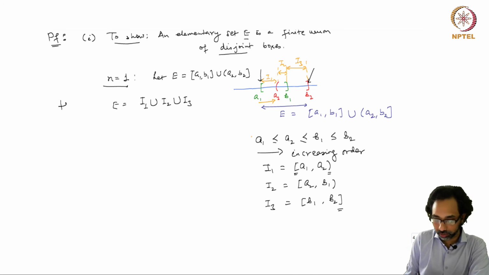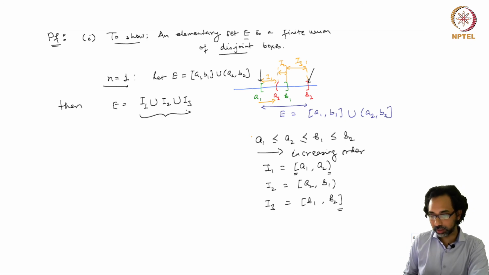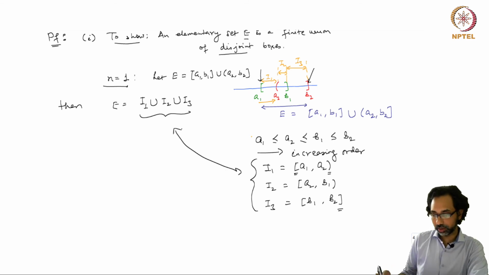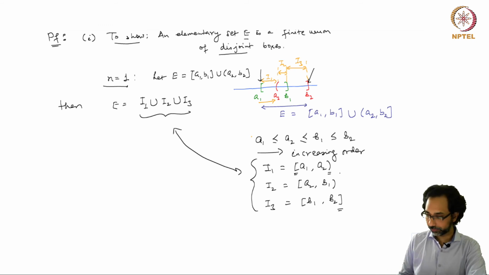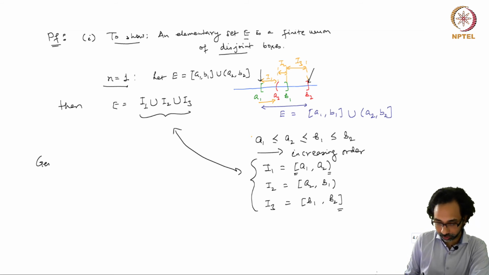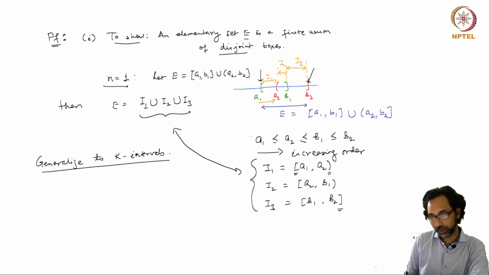Then this is our decomposition, where I1, I2 and I3 are given by this expression. Now we can easily generalize to k intervals, still in dimension 1.